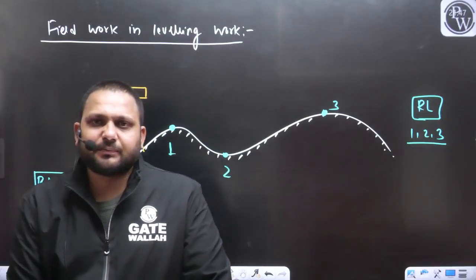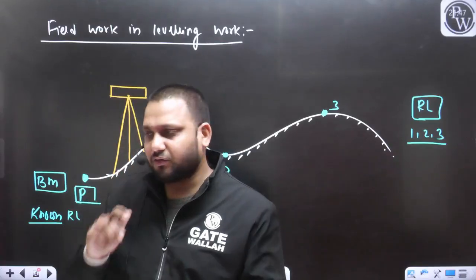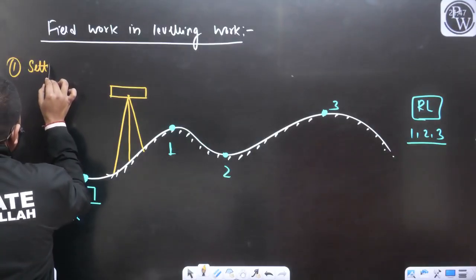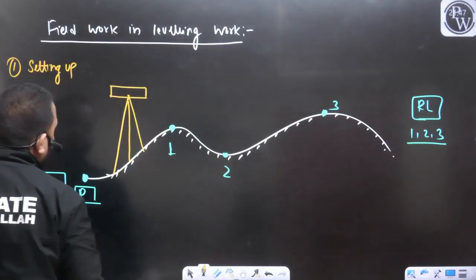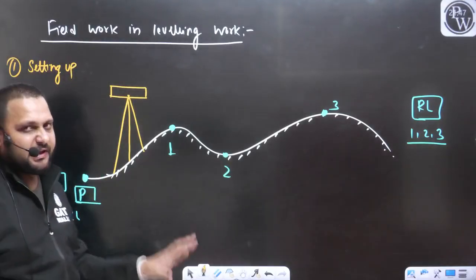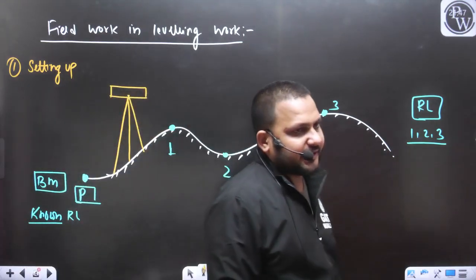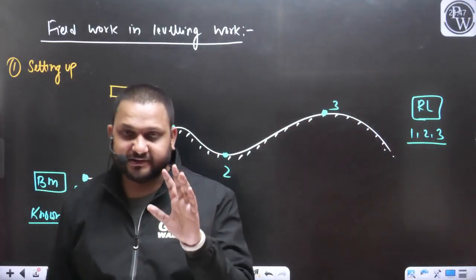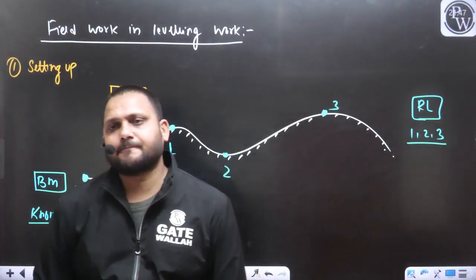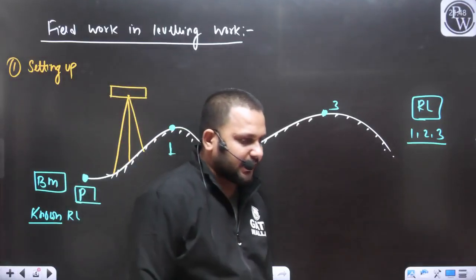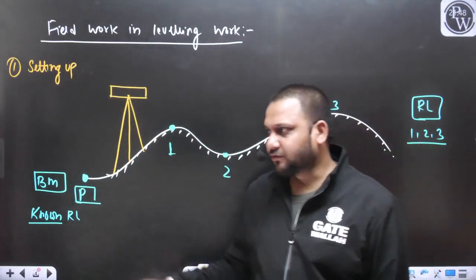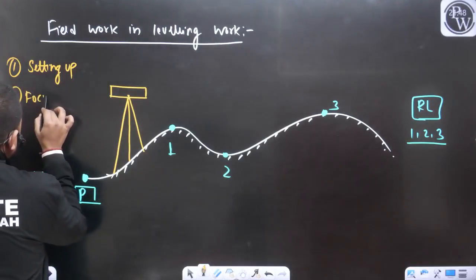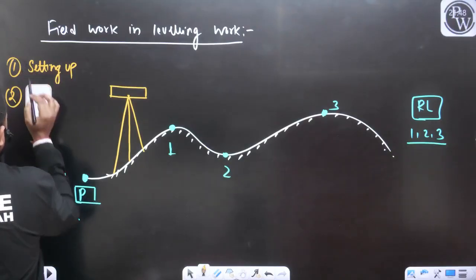So if I talk about the temporary adjustment of the level, the first adjustment that you need to provide to your instrument is the setting up. So first we will see from which position of the instrument we can cover the maximum stations. Based on that, we will first set up the instrument at a suitable position. So this is the first temporary adjustment. Second is the focusing, or you can say then we can go for the leveling.